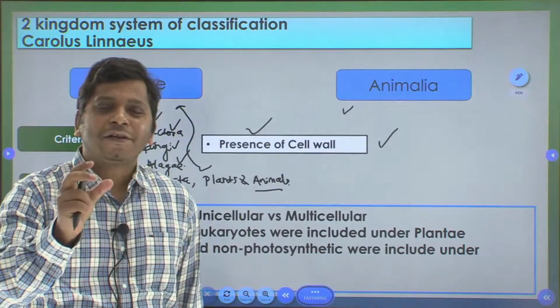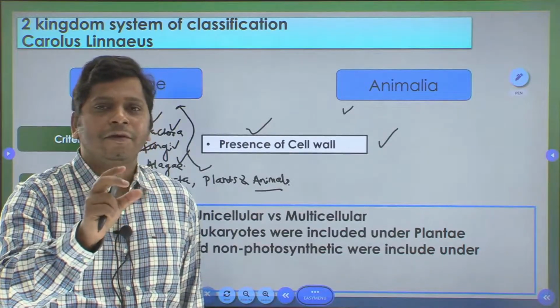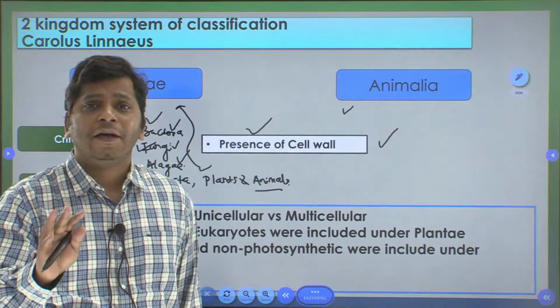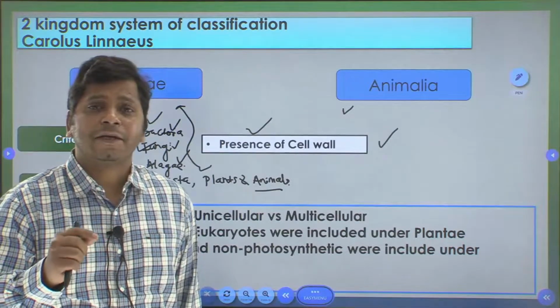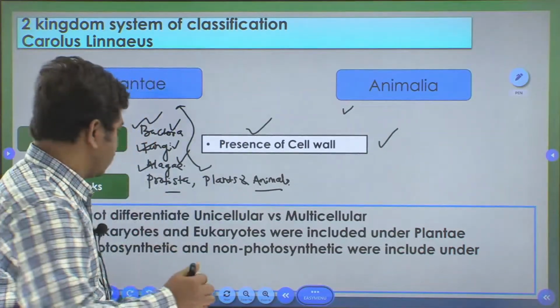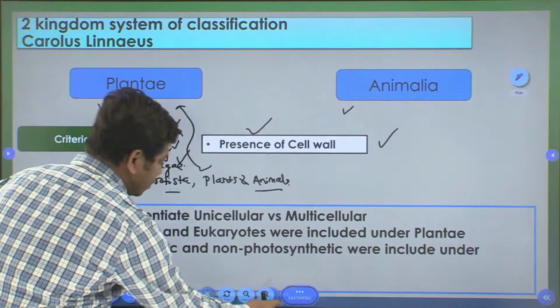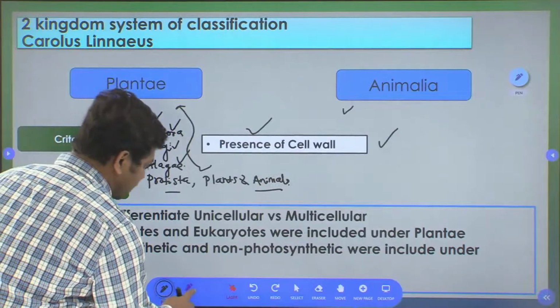Putting multicellular organisms along with unicellular organisms doesn't make any sense at all. Hence this system of classification needs rework. So this is the first drawback: unicellular and multicellular organisms are placed together.